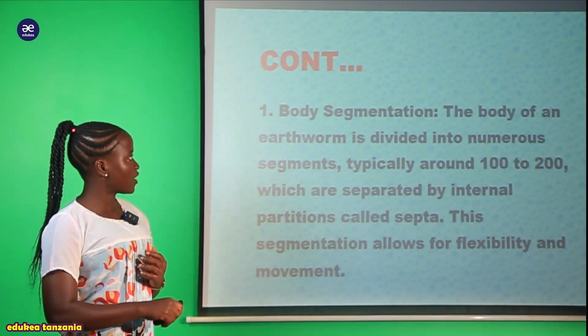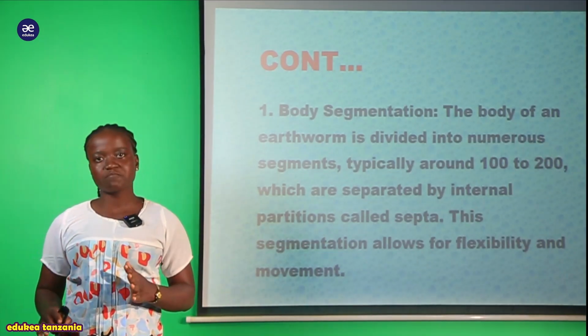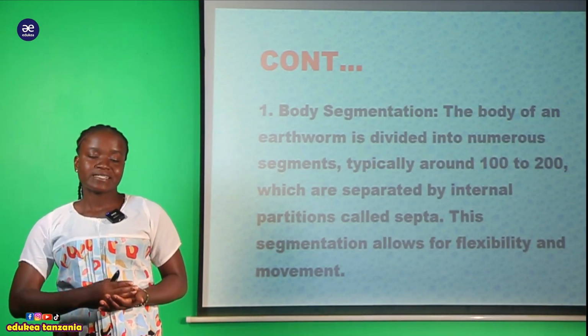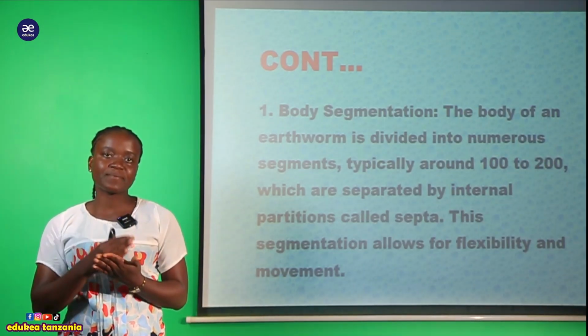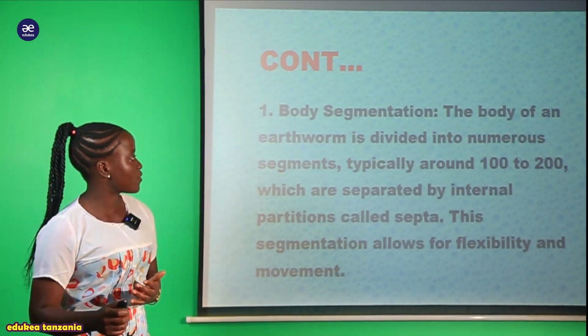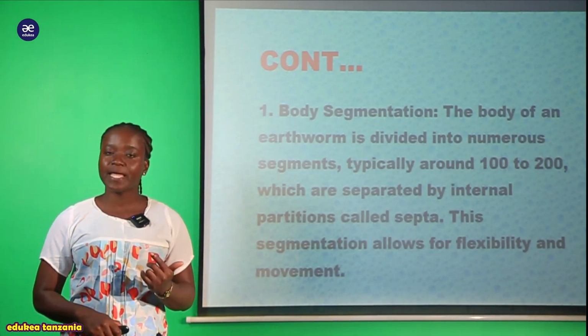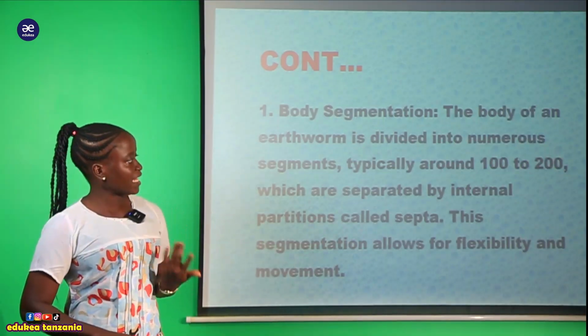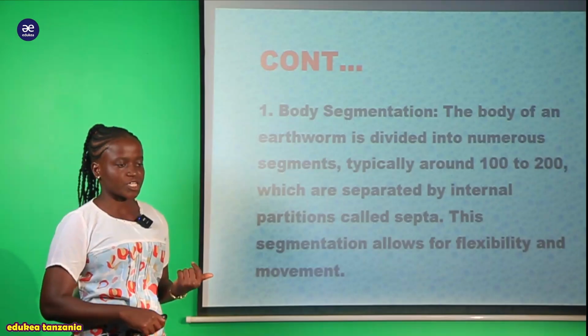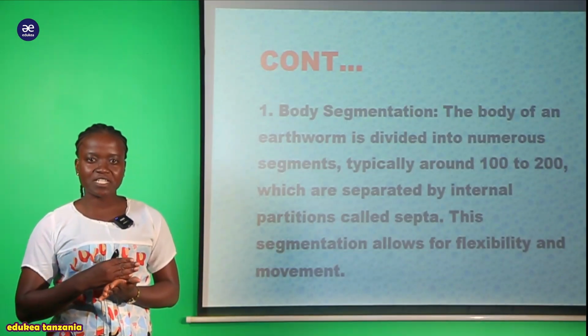Here we have said that these organisms have a lot of segmentation. Scientists have counted and found that the segments found within the bodies of these organisms are around 100 to 200. We also say that the body segments are separated by internal partitions, that is, between one segment and the next.